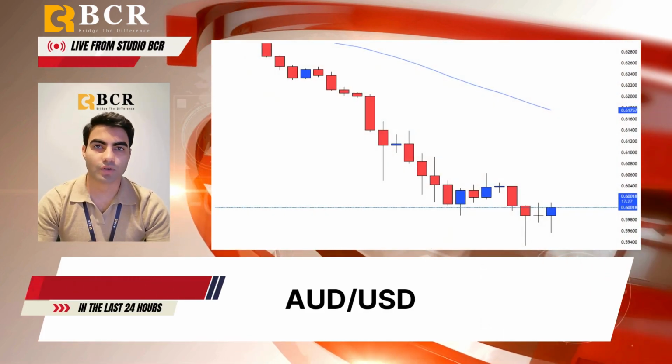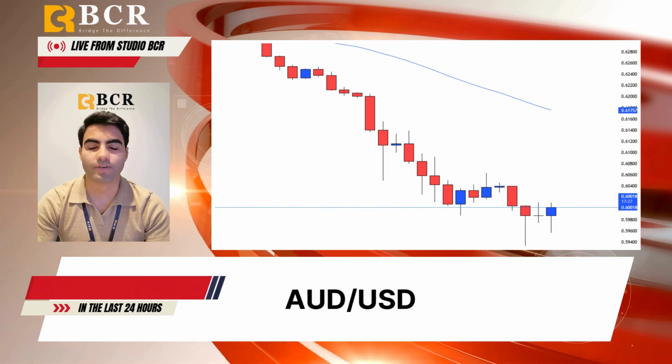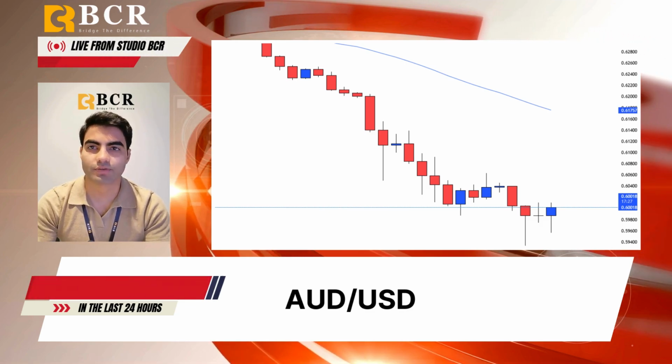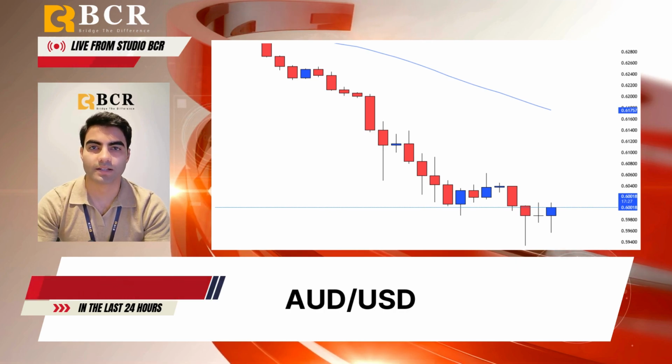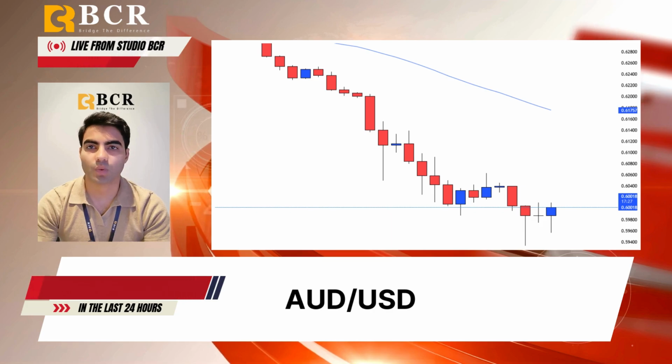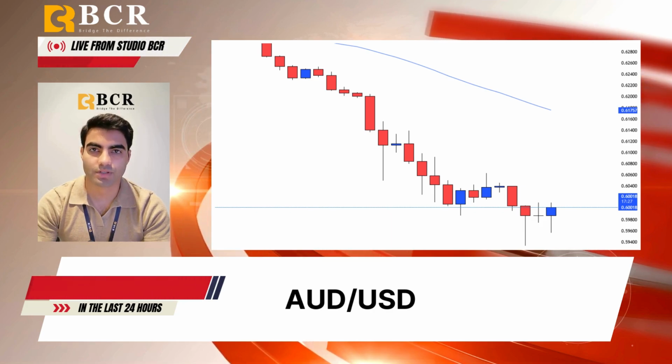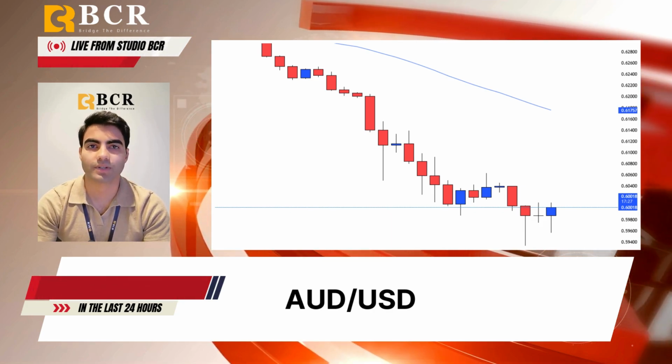Finally, the Australian dollar dipped to a 5 year low of 0.5914 but recovered to trade near 0.6300 as the US dollar weakened. Australia's tight trade links with China make it vulnerable to ongoing tariff escalations, with the RBA expected to cut rates in May.